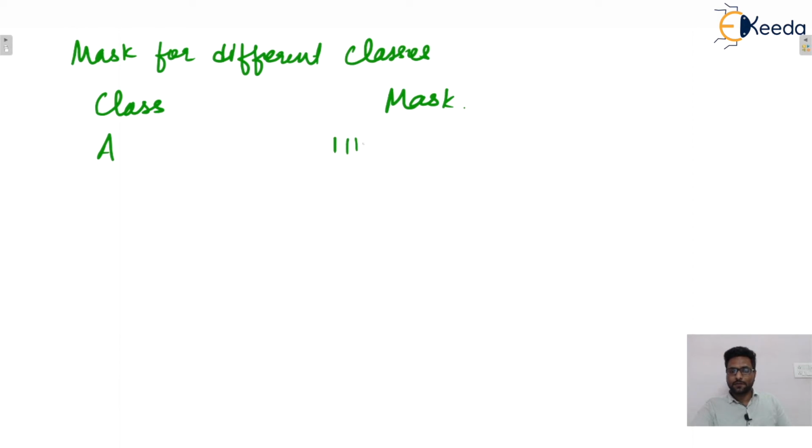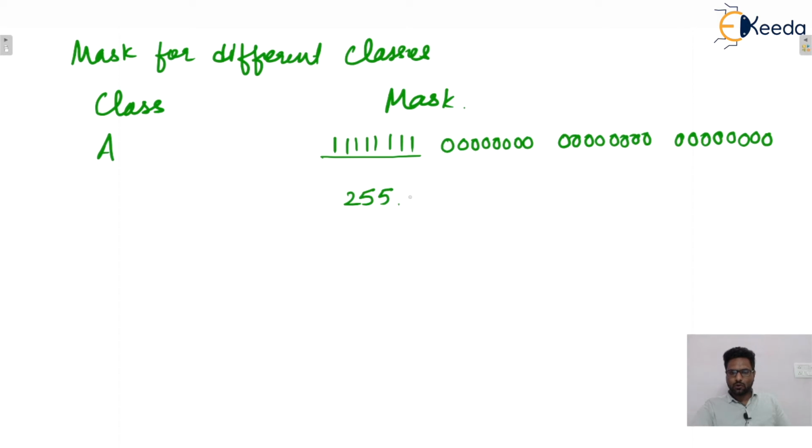So put all 8 bits equal to 1 and the remaining host bits all zeros. Convert it into decimal: 8 ones means 255.0.0.0. That is the mask for class A.